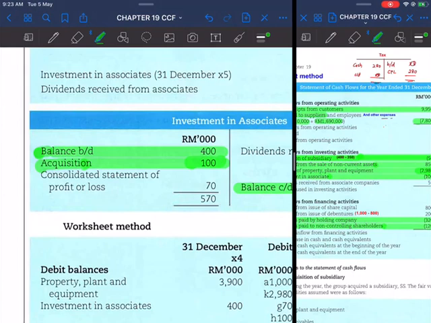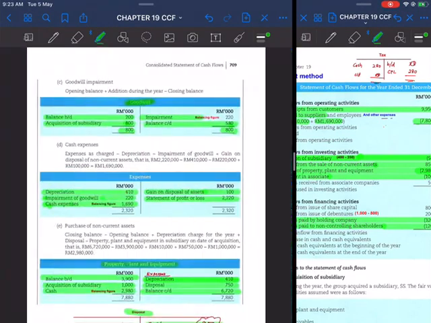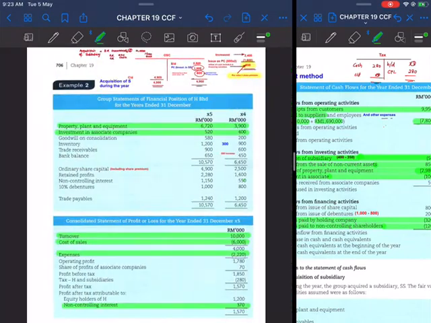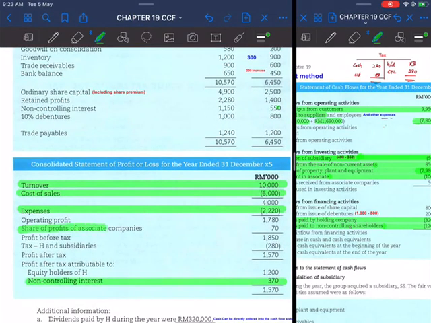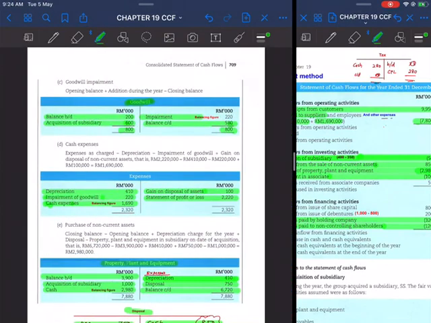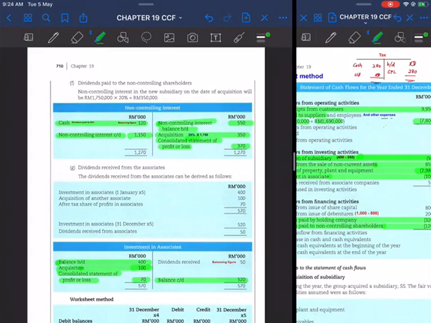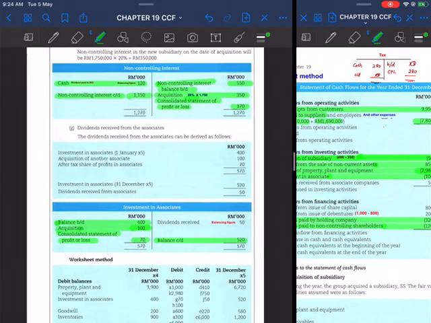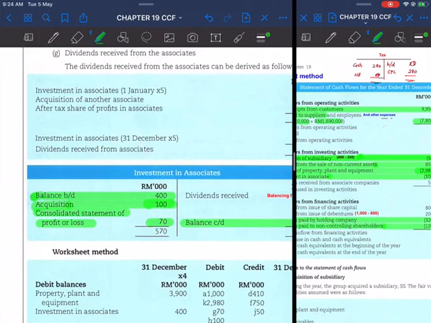Okay. And then on consolidation, we recognize profit or income from associate company in the profit and loss. So in the profit and loss given, there is share of profit from associate company, which is 70. So credit consolidated profit and loss, okay, debit investment in associate company, and credit consolidated profit and loss, 70.